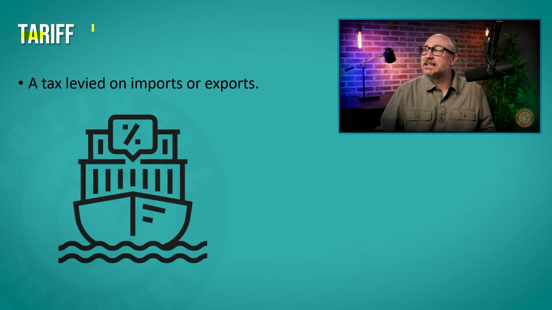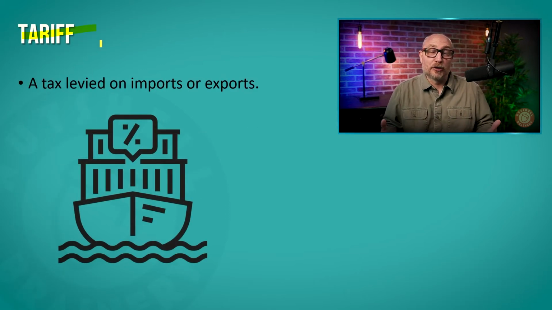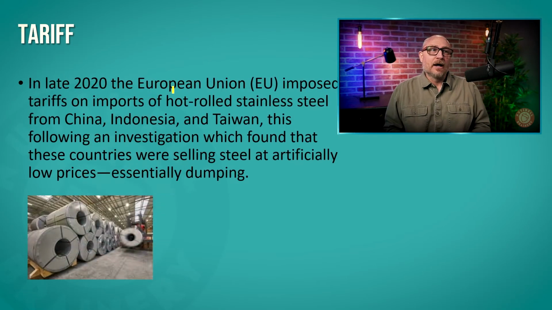Now, the first one is a tariff. You've probably heard the word tariff before. This is a tax levied on imports or exports. So, for example, let's take a look at an example.